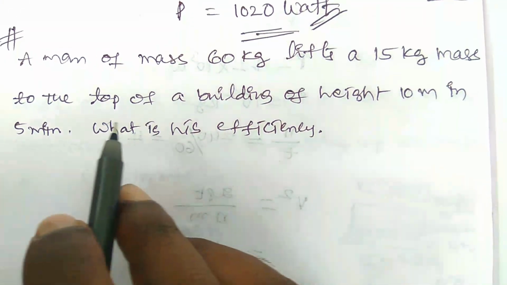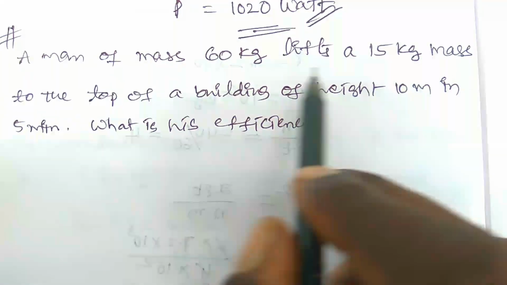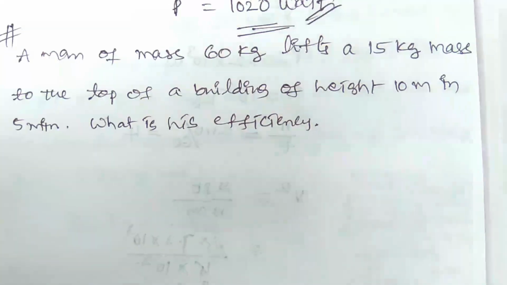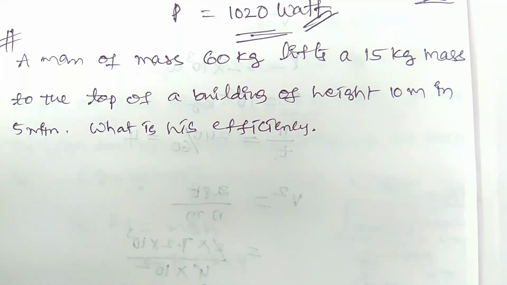The next model problem is: a man of mass 60 kg lifts a 15 kg mass to the top of a building of height 10 meters in 5 minutes.